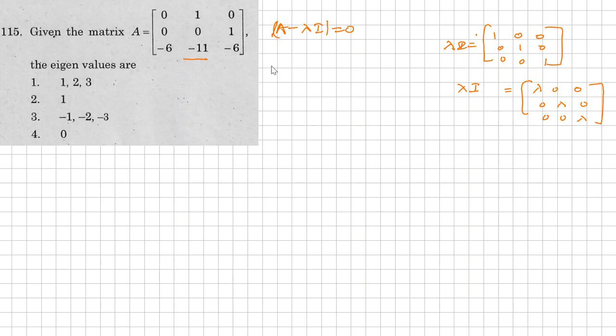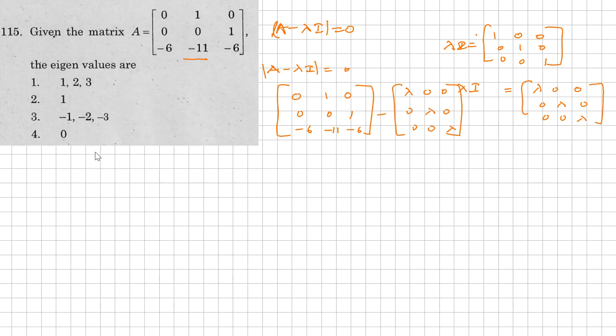So from that, A minus lambda I is equal to, take the entire matrix A: 0 1 0, 0 0 1, minus 6 minus 11 minus 6 here. And subtract this matrix, that is lambda 0 0, 0 lambda 0, 0 0 lambda here. Now we will do the simplification here. So we need to set it equal to 0.